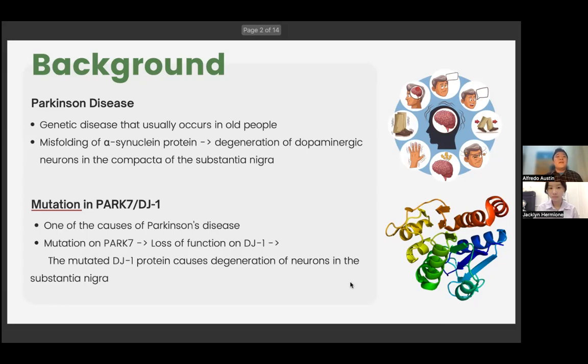Secondly, the mutation in PARK7 or DJ-1 is also one of the causes of Parkinson's disease. The mutation on PARK7 itself will result in the loss of function of DJ-1. The mutated DJ-1 protein itself will cause degeneration of neurons in the substantia nigra, resulting in Parkinson's disease.